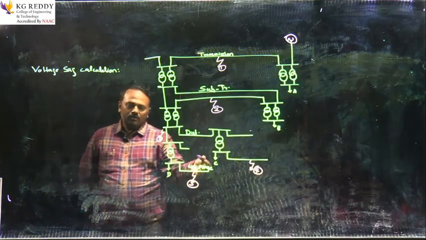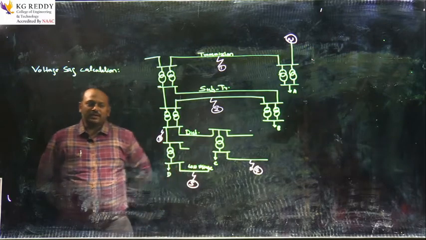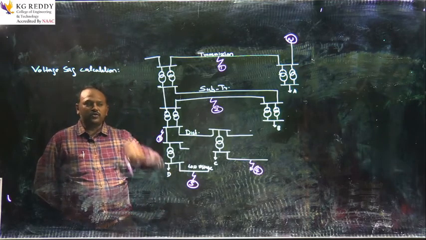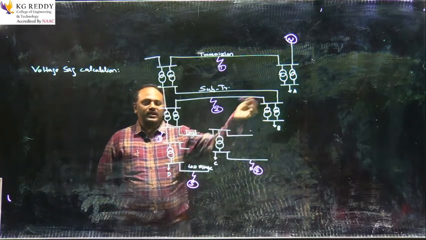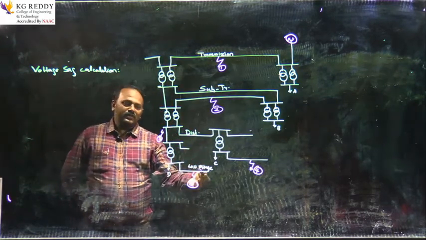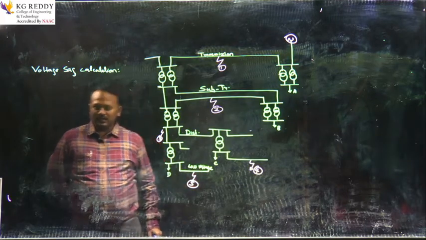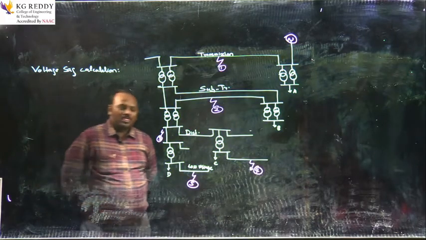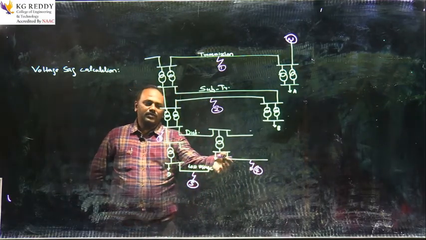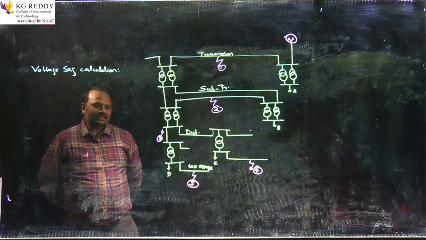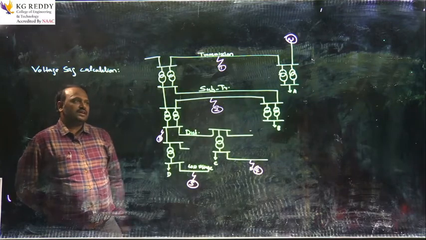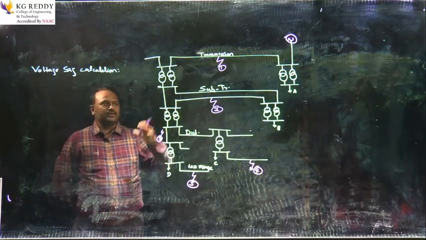Now, coming to the voltage sag when the fault is at the low voltage side, at position 5, the effect will be more on load D, whereas loads A and B are completely isolated and there will be no effect on A and B. A deeper voltage sag will be available for load D. Similarly, when the fault is at position 4, a deeper voltage sag is available for load C and a smaller voltage sag is available for load D. In this way, we can understand the effect of voltage sag at different voltage levels.